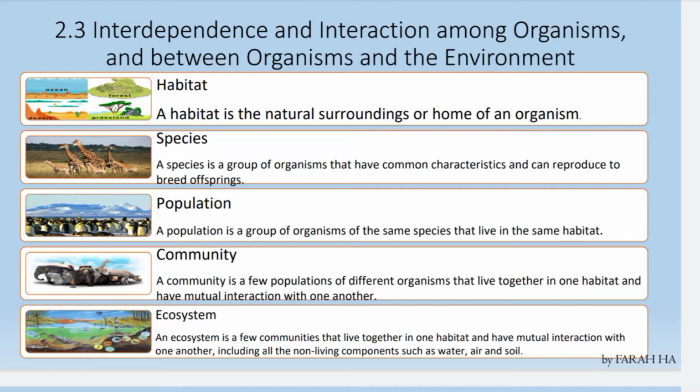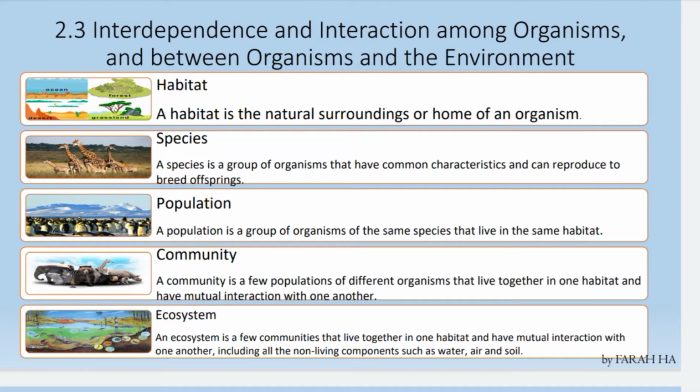Next is population. A population is a group of organisms of the same species that live in the same habitat. For example, a group of penguins live in the polar region. A population of giraffes lives in Africa.